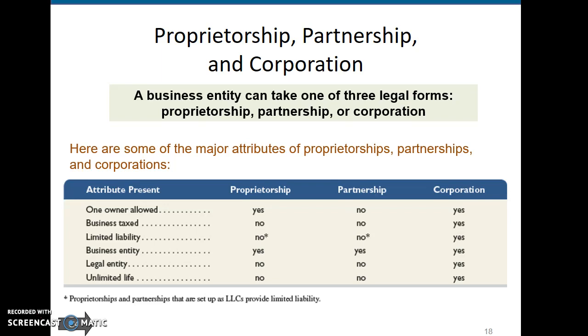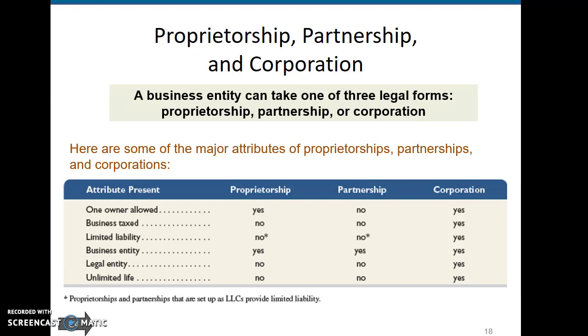There's limited liability only if the proprietorship and partnership is set up as an LLC. If not, then there is no limited liability. The individuals running the proprietorship, as well as the partnership, are liable for any debts. And with the corporation, there is limited liability, meaning that the corporation is liable and not the individuals that are running the corporation.